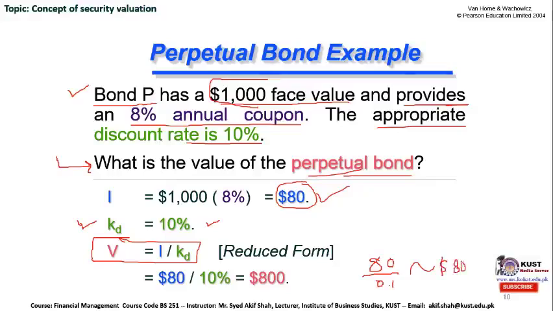So in this case, if somebody is selling this perpetual bond well above this $800, then the investor should not purchase this bond because it is overpriced by that party. However, if somebody is selling this bond P at a price lower than this amount, which is the intrinsic value, then the investor should purchase this bond because it will increase their net worth. The overall wealth of the investor will be maximized.